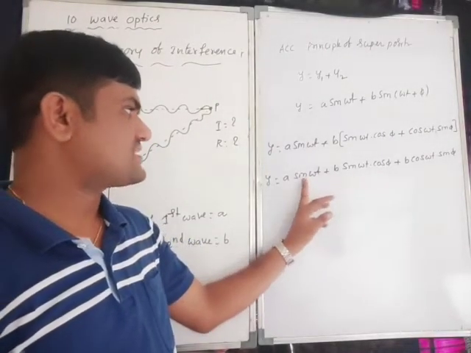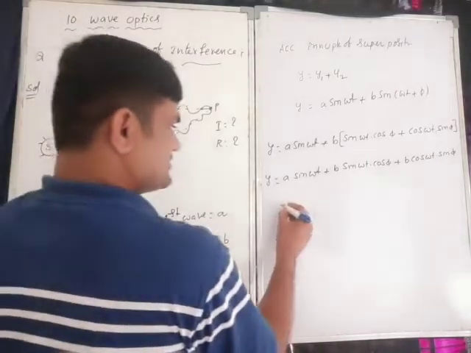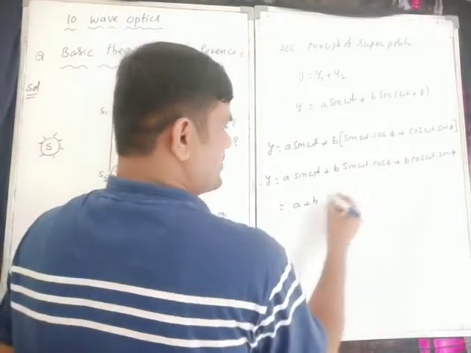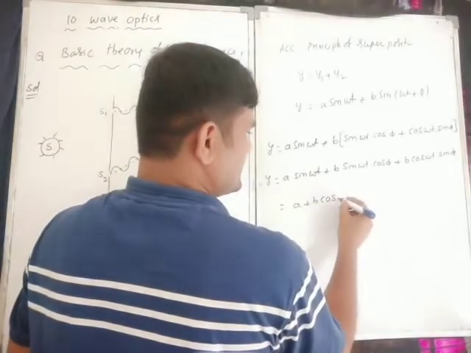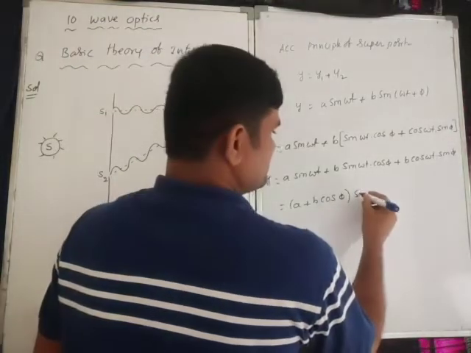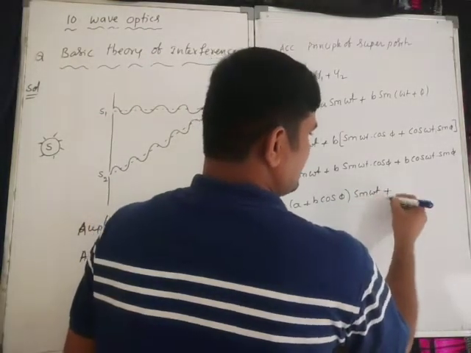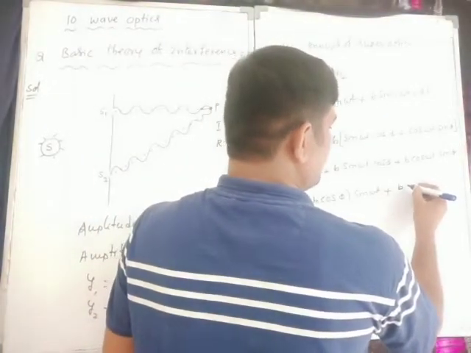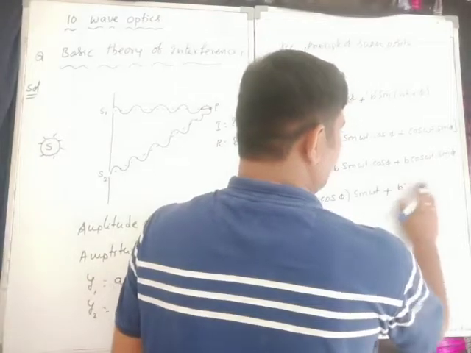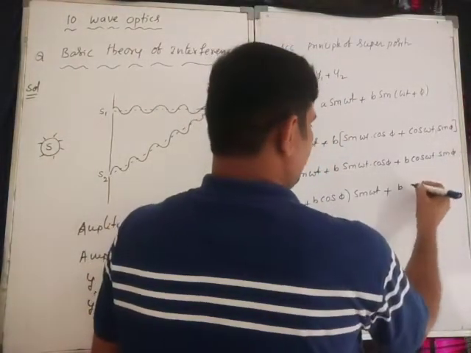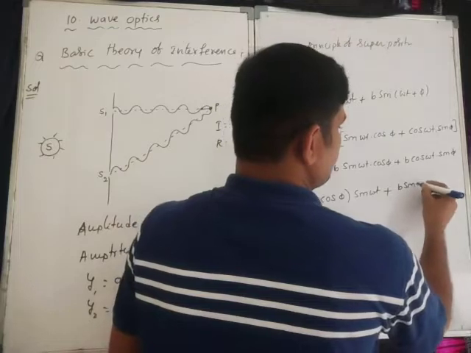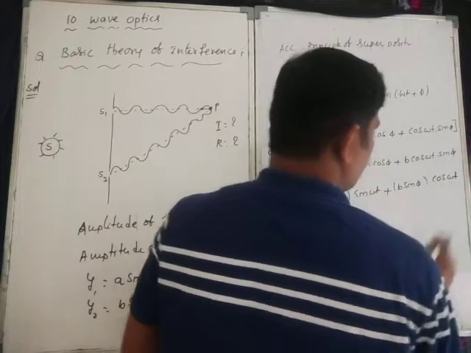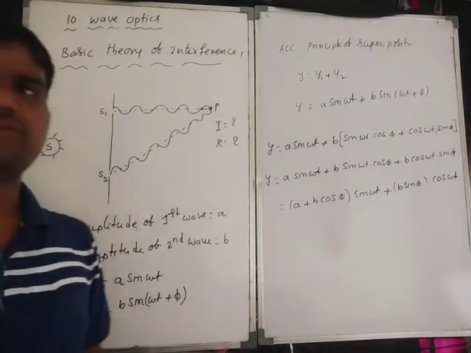Take common, that is (A plus B cos phi) into sin omega t, plus B sin phi into cos omega t.